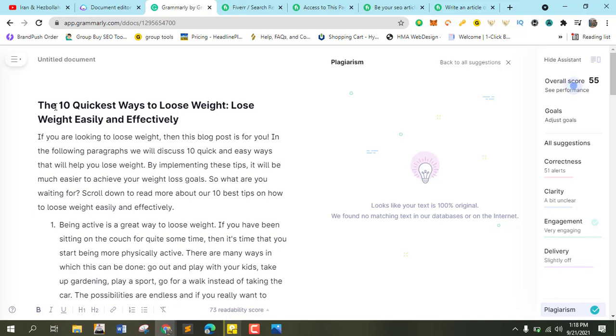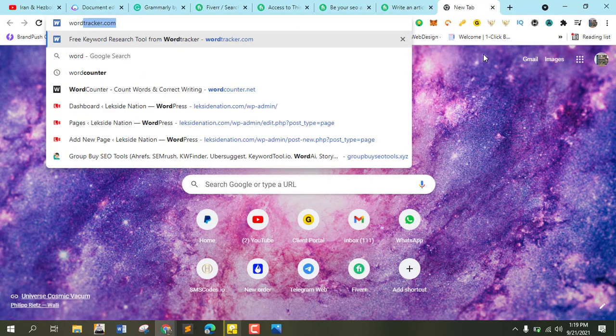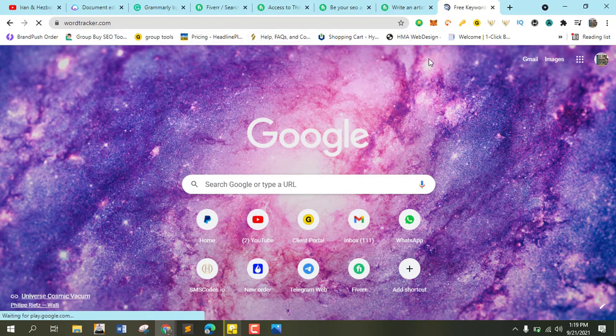Even the keyword, let's check for the keyword. I might use a word counter, or maybe a word tracker. Let us use the word tracker.